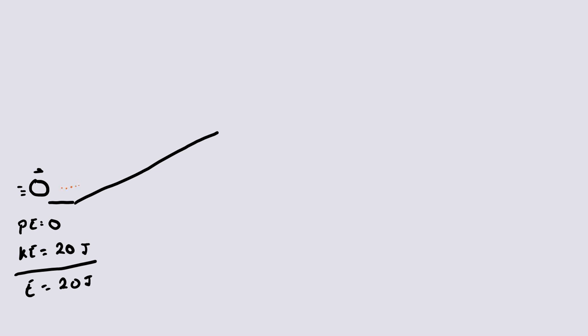So as the ball rolls up the ramp, it reaches a point here. Let's say here it has maybe a potential energy of 8 joules. We don't know how much kinetic energy it has. Now we do know it's lost kinetic energy because as it rolls up the ramp it ought to slow down as it goes. And we know we had a total of 20 joules to start with. So since we now know we have 8 joules of potential energy, the remainder of that 20 joules must be kinetic. And so we know it now has 12 joules of kinetic energy.